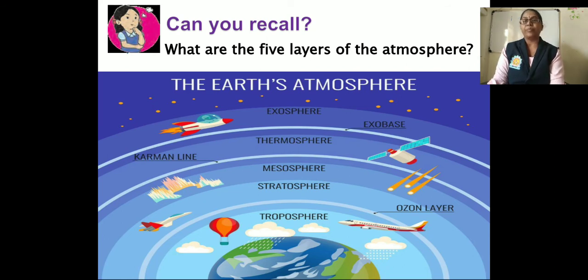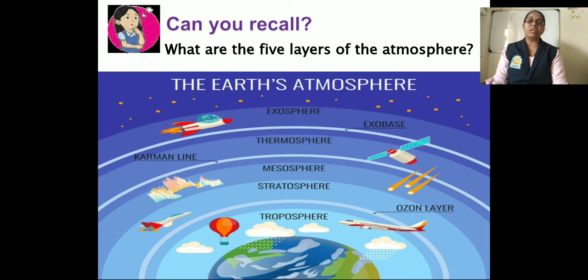Okay, let us see. So what are the 5 layers of the atmosphere? Can you recall? Here you can observe the 5 layers of the earth's atmosphere: troposphere, stratosphere, mesosphere, thermosphere and exosphere.